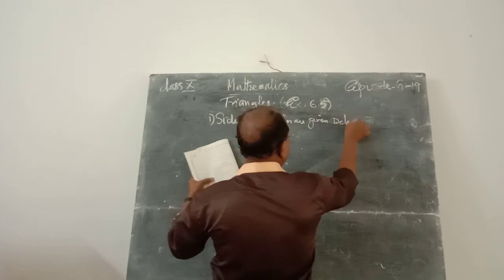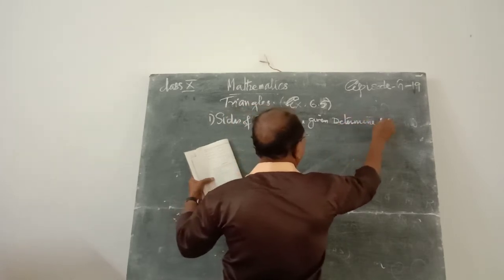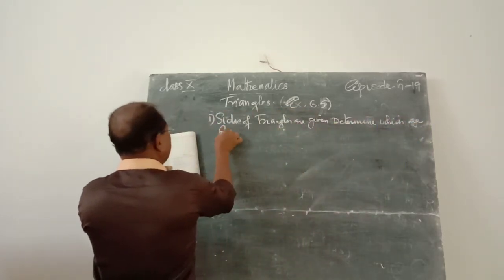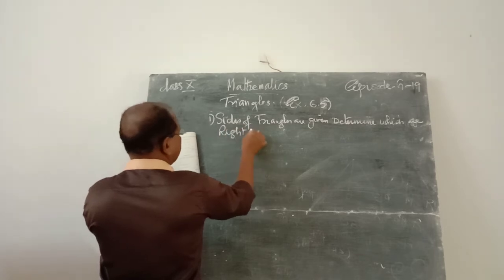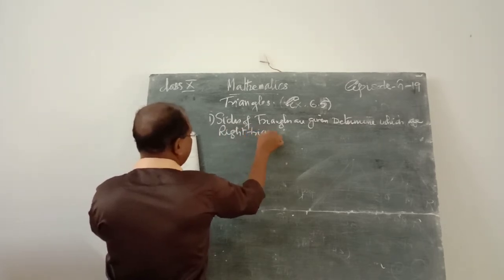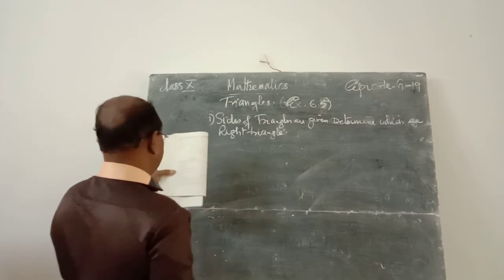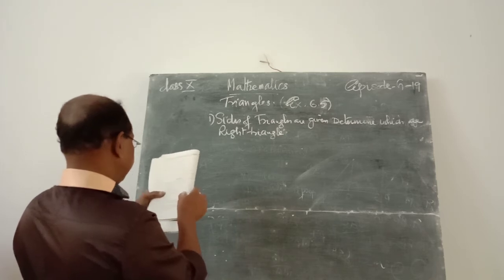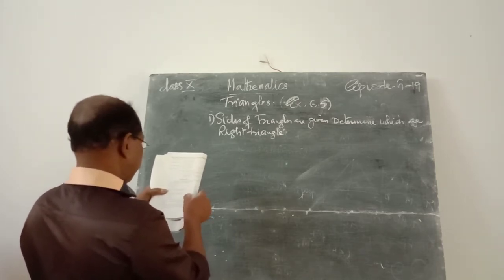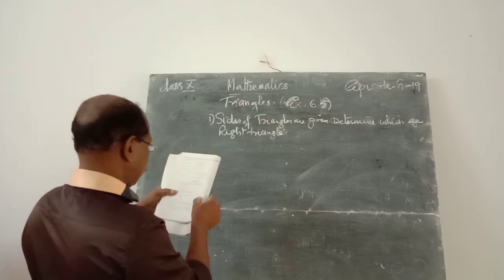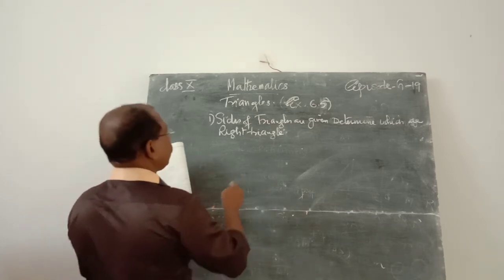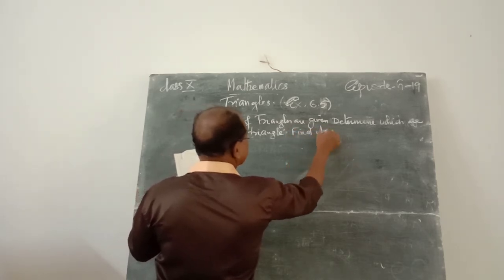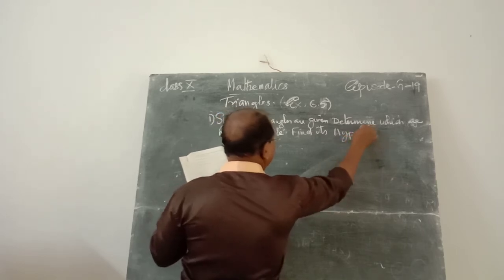Determine which are right triangles, and find the hypotenuse.